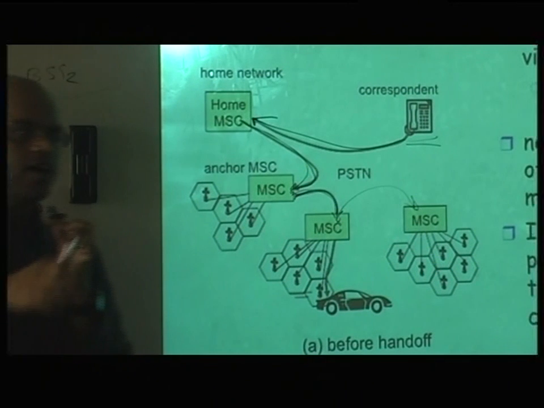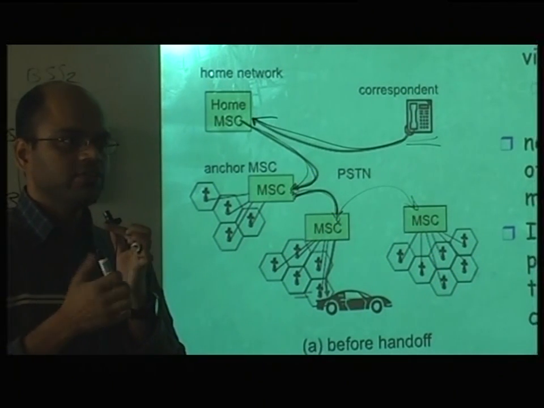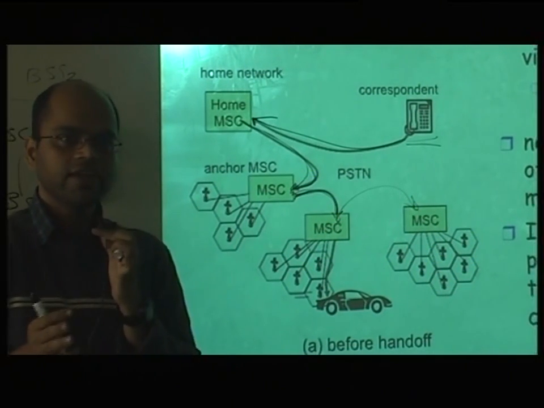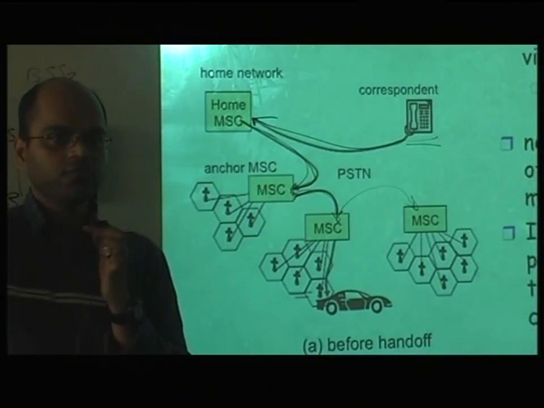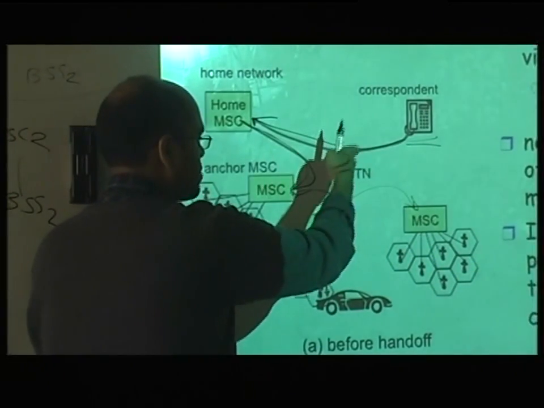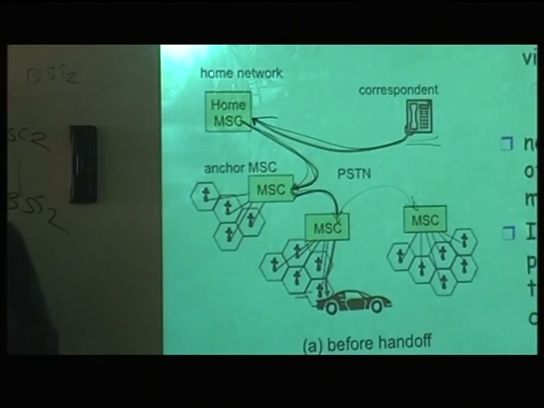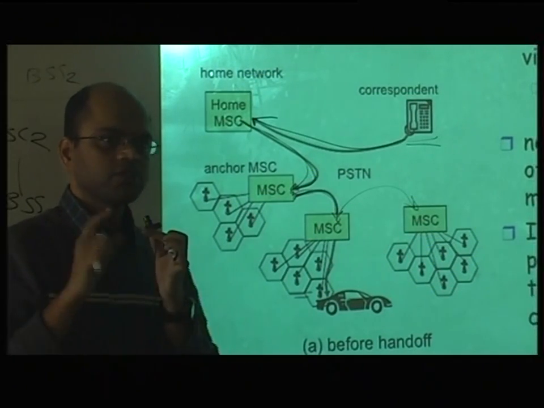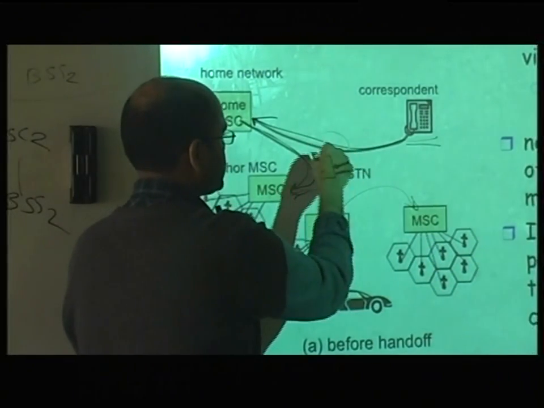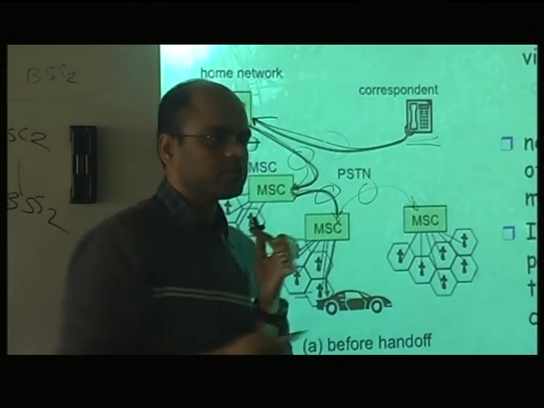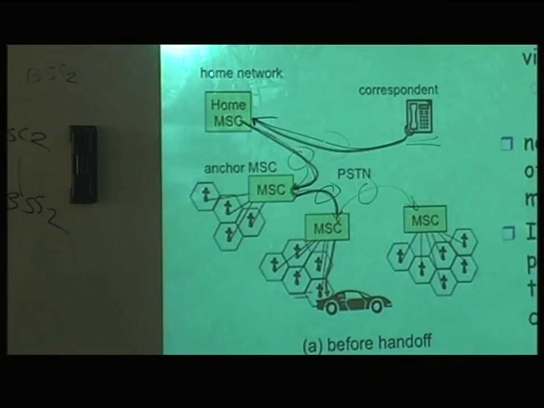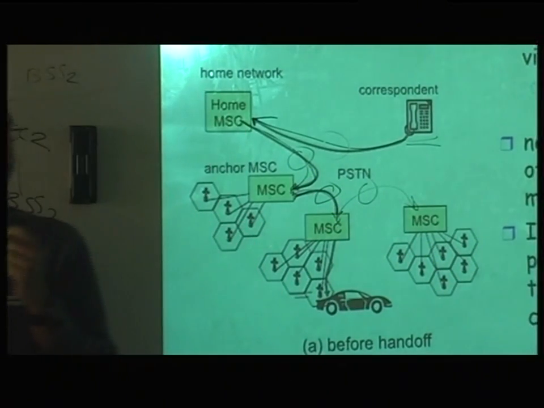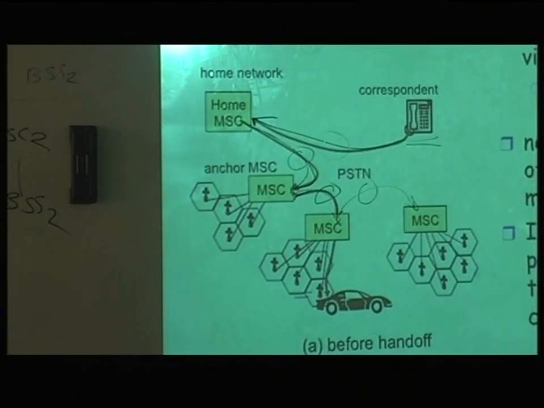If you are very fast, let's say you are in the metro and you start the phone call at one station, after 20 stations you probably will switch MSCs. In that case, what is really happening is your phone call is actually going to one MSC, to a second MSC, to a third MSC, and a fourth MSC. That's why mobility is a very hard thing for the cell phone operators, because now this wire is busy, this wire is busy, this wire is busy, and this wire is busy. So if you are very mobile, it's taxing for the cell phone operators. If there are too many people in the metros, it's not good for the cell phone companies, because the call has to go through multiple MSCs like this.